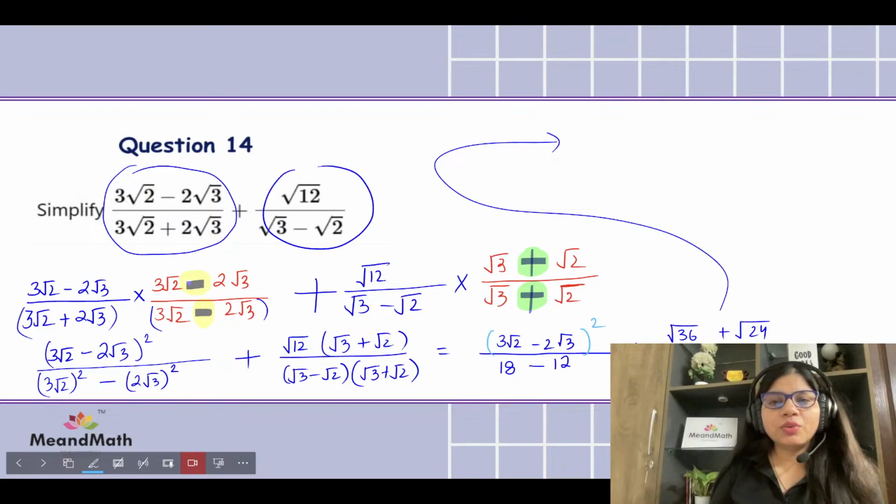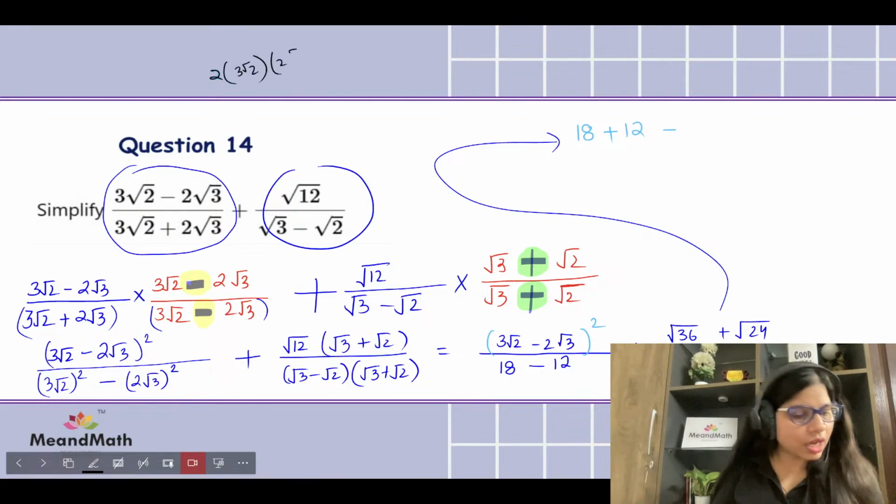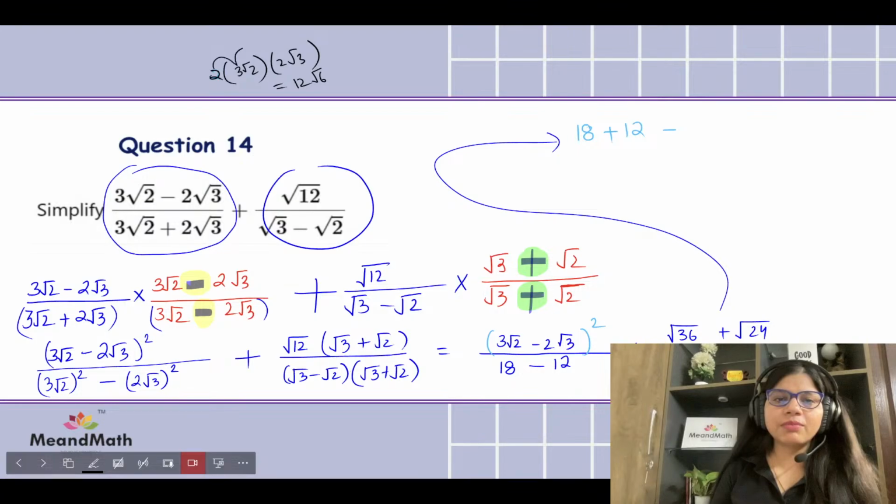So 3 squared is 9. 9 times 2 is 18 plus 4 times 3 is 12 minus 2 times, so what we have to do, I'll do the rough work here. 2 times 3 root 2 times 2 root 3. Have you done it? Okay, so 2 times 2 is 4 times 3 is 12 root 6, right?